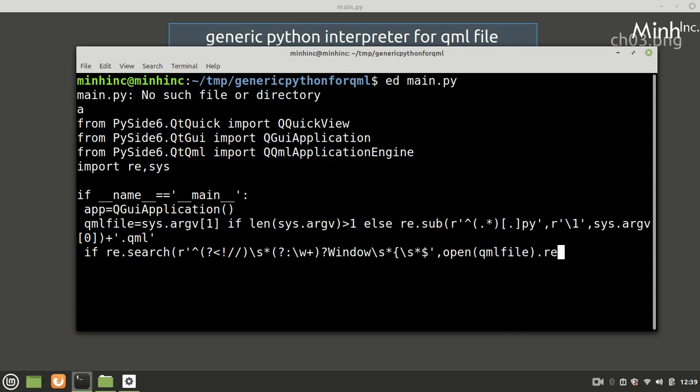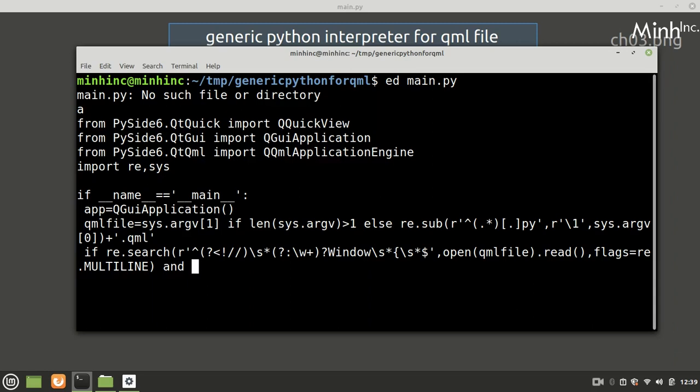Open the QML file and read, and flags equal to re.MULTILINE. If this is the scenario, so we talked about forward slash means single line comment.